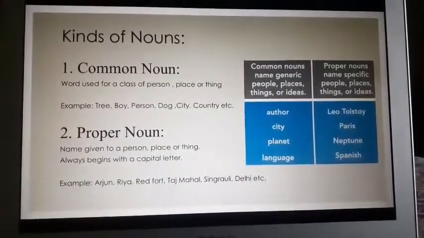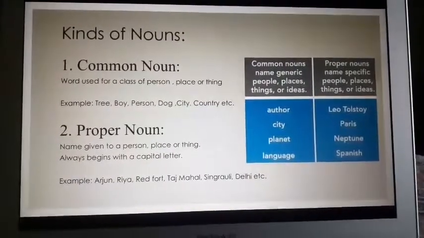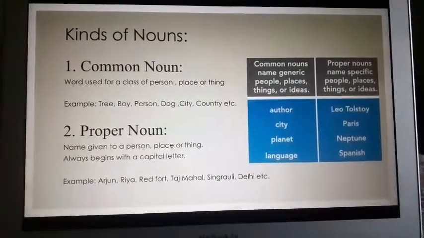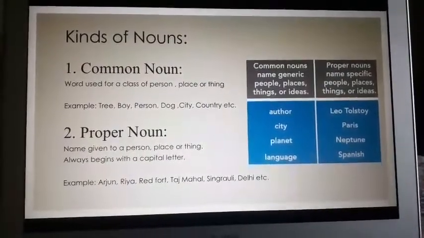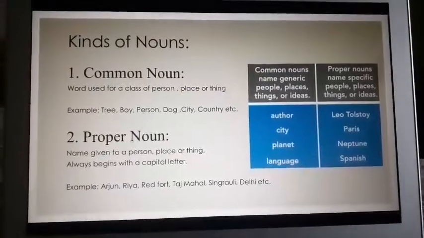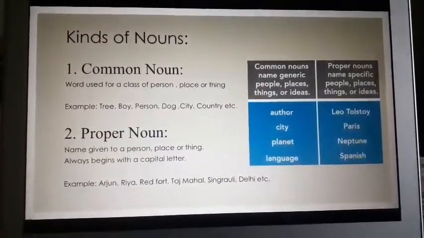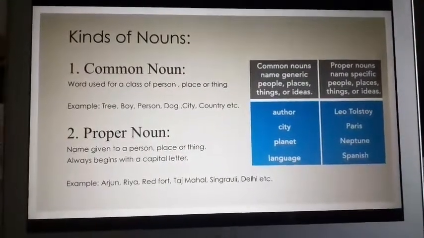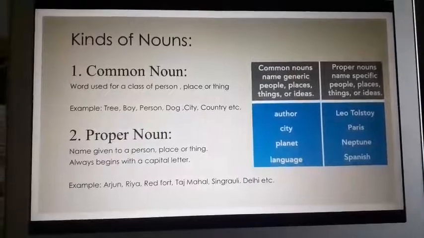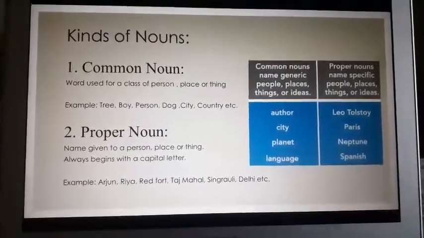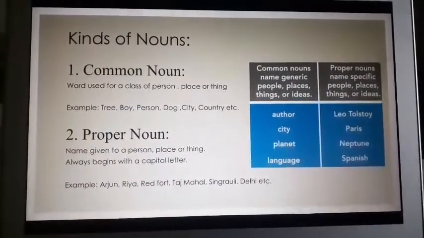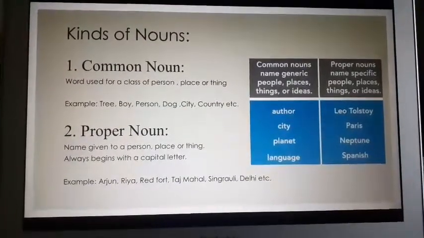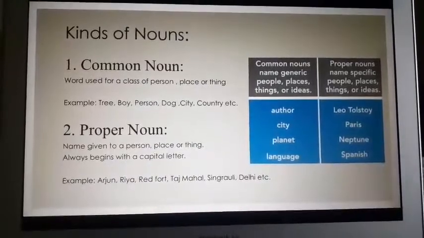As you all know, and I'm sure you must have studied, whichever name it may be, the name of a building, monument, city, person, any of those names always starts with a capital letter. Your own name starts with a capital letter whenever you write it down, right? So any proper noun would always begin with a capital letter, and it is the name given to a person, place, or thing.